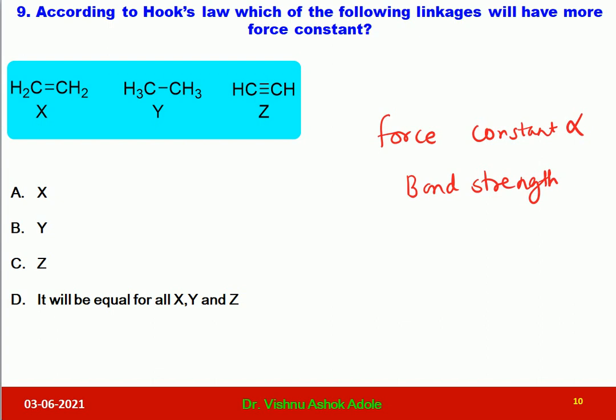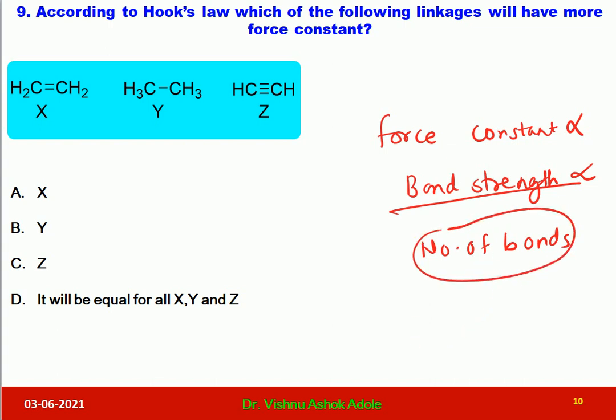More bond strength means more force constant, and bond strength is directly proportional to the number of bonds between 2 atoms. So the question is, according to Hooke's law, which of the following linkages will have more force constant? That is, the number of bonds should be more for more force constant. So it is given in the Z option.